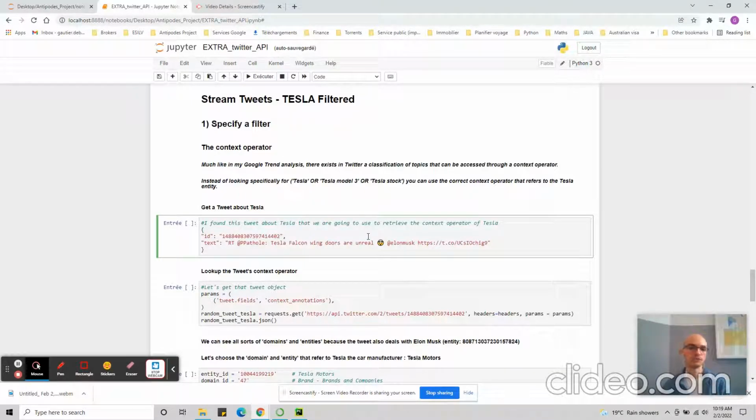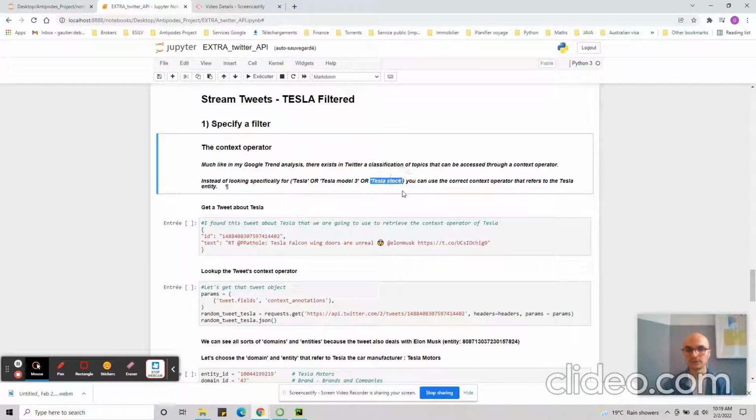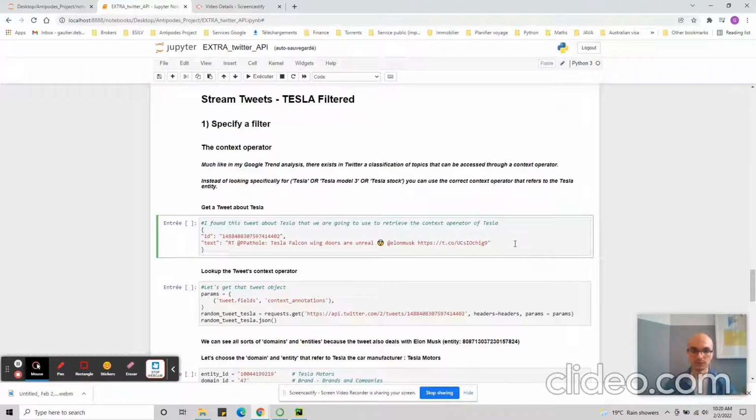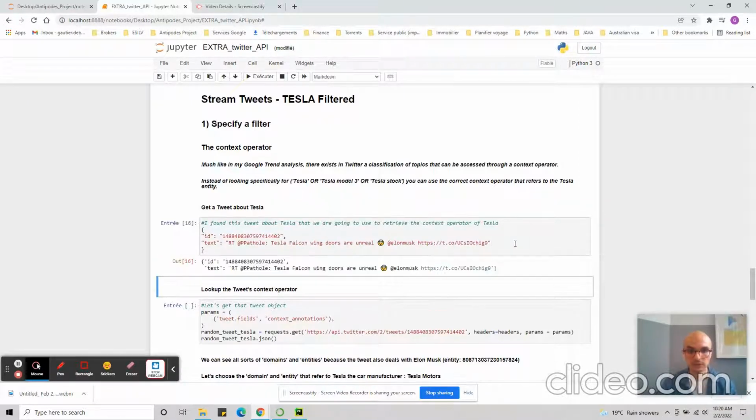We're not going to filter for Tesla right away, as in Tesla or Tesla Model 3 or Tesla stock, all the subjects that are related to Tesla. We're not going to type all of them. We're going to retrieve the entity Tesla. And how do we do that? We look for a random tweet about Tesla, and I found this one about Tesla Falcon wings being unreal, and it tags Elon Musk as well.